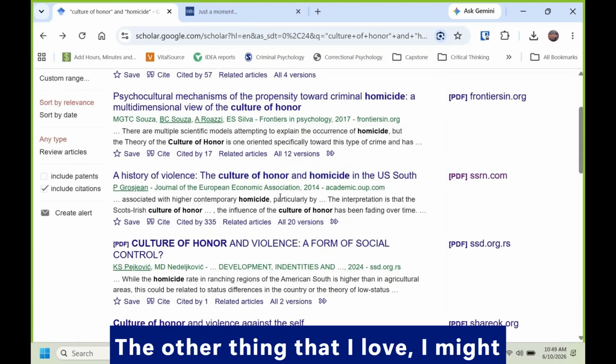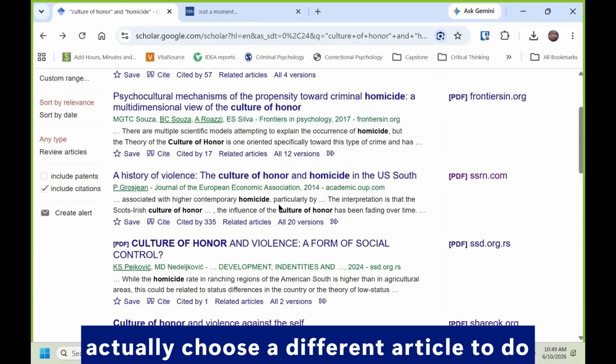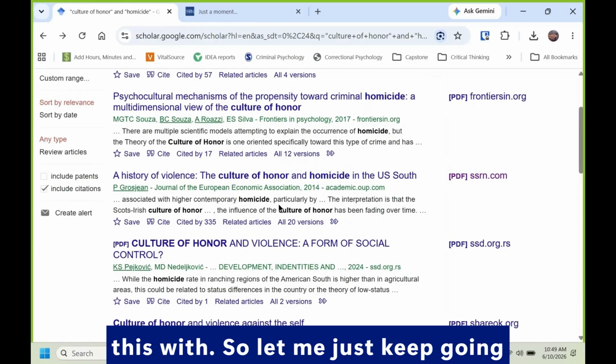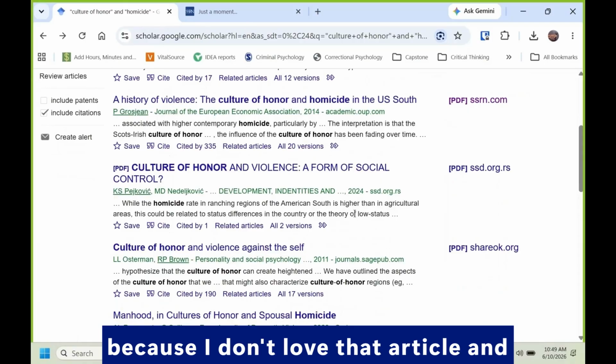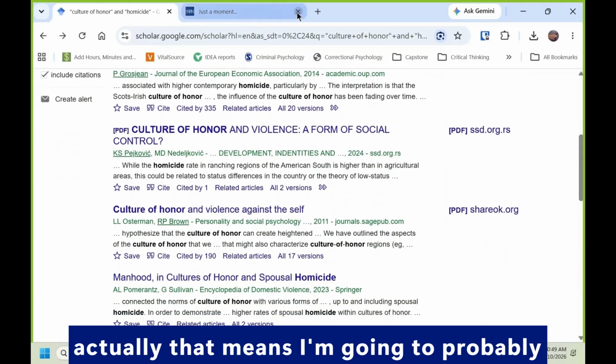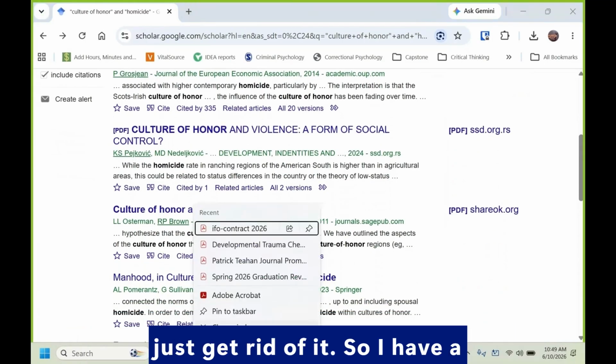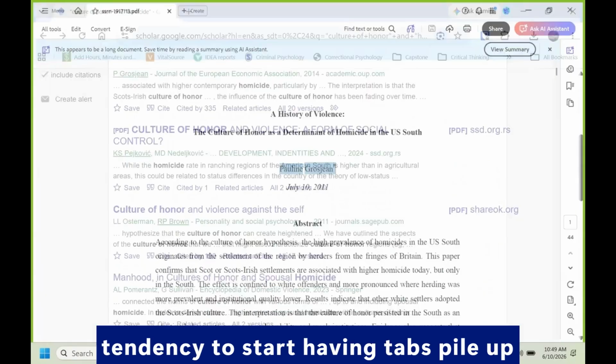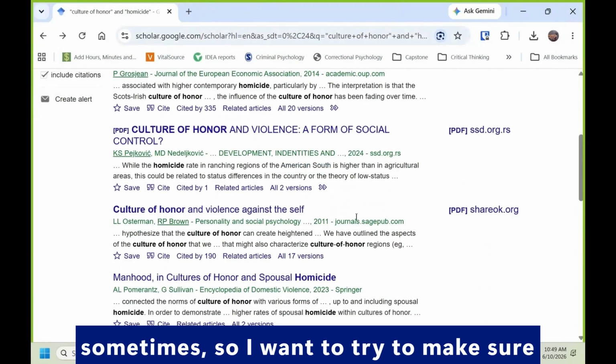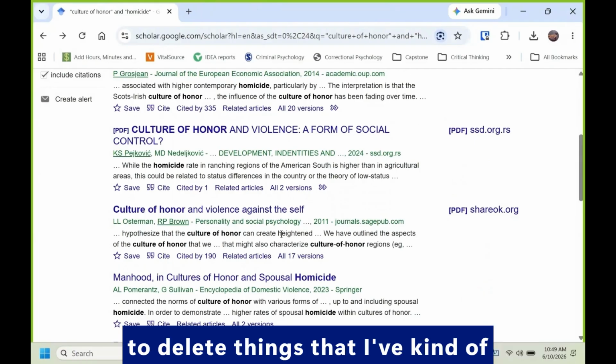The other thing that I love, I might actually choose a different article to do this with. So let me just keep going because I don't love that article. And actually that means I'm going to probably just get rid of it. I have a tendency to start having tabs pile up sometimes, so I want to make sure to delete things that I've decided against.